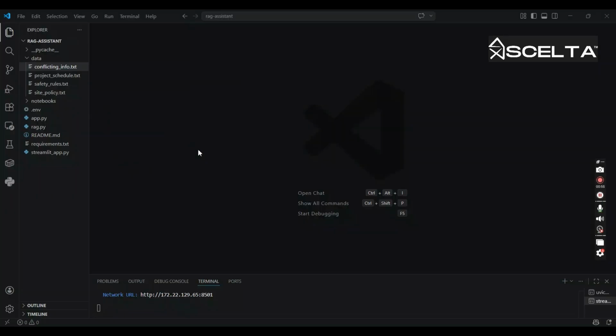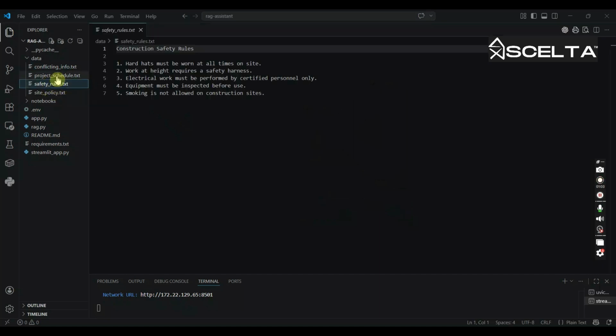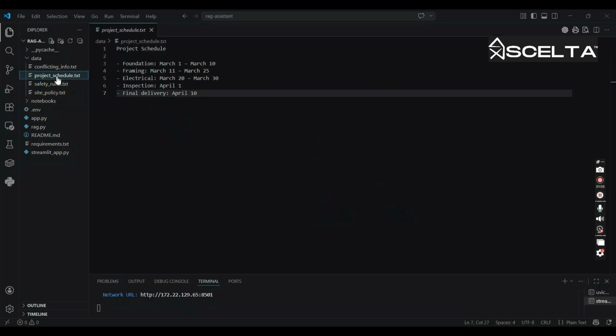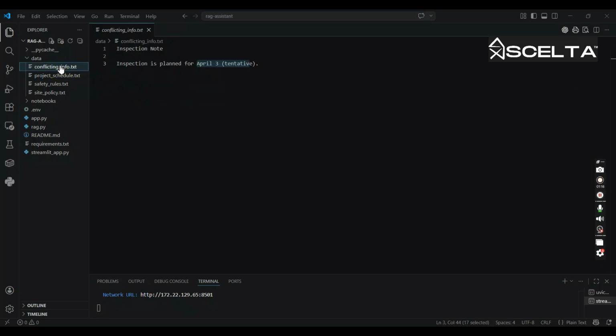Hi, I built a small system to make AI answers more reliable. I use a few simple documents like safety rules and a project schedule. To test the system, I also added a conflicting document. One source says that the inspection is on April 1st, while another says it is planned for April 3rd.